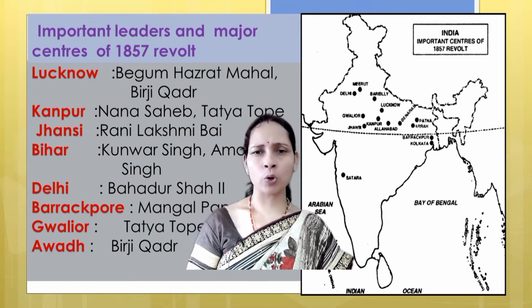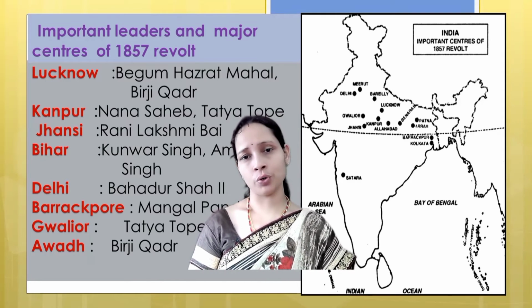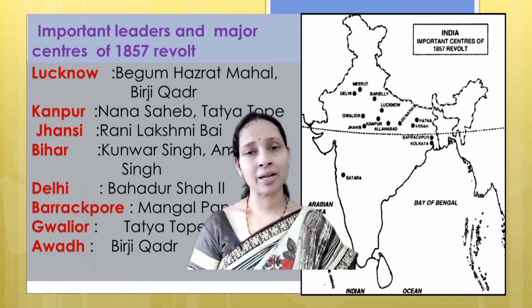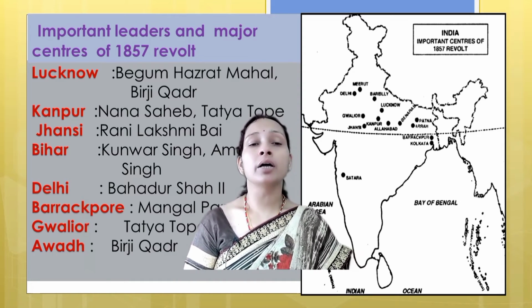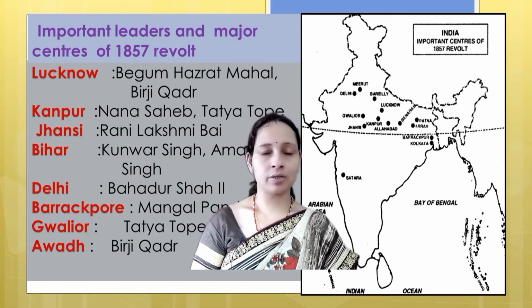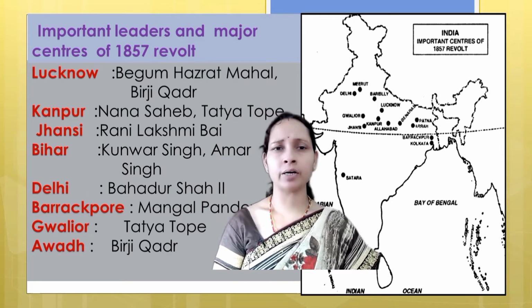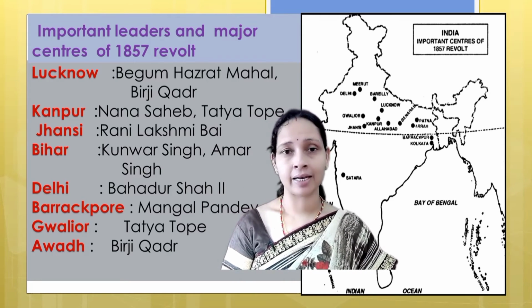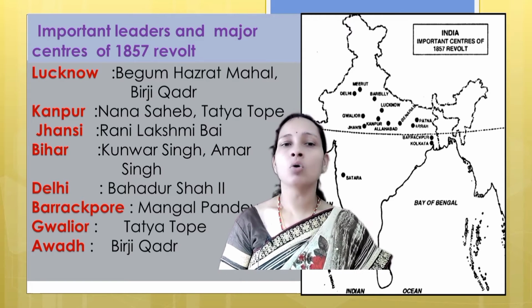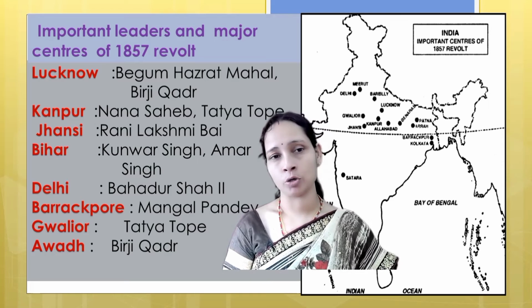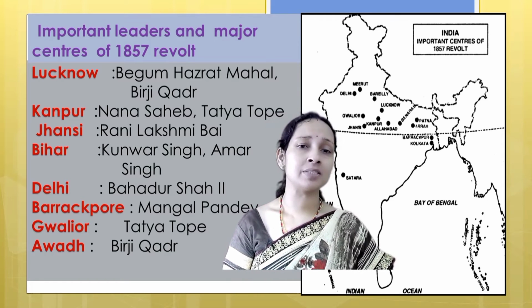Next, a very important and big point of today's session. What was that? Important leaders and the major centers of the 1857 revolt. First, we have Lucknow. Who led the revolt from Lucknow? Begum Hazrat Mahal and Birji Kudar. Who led the revolt from Kanpur? Nana Sahib and Tatya Tope. Who led the revolt from Jhansi?